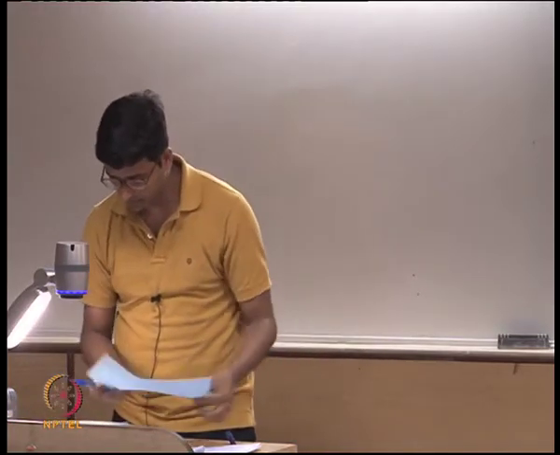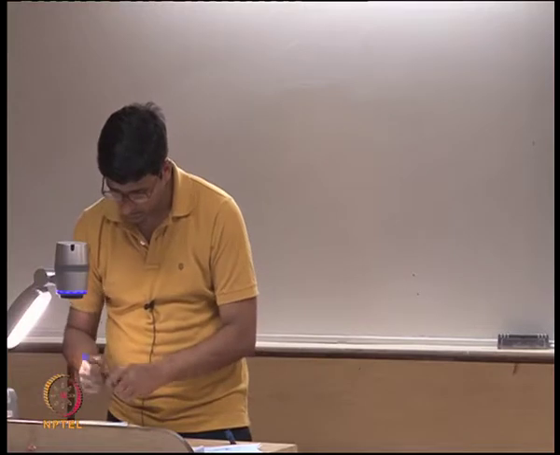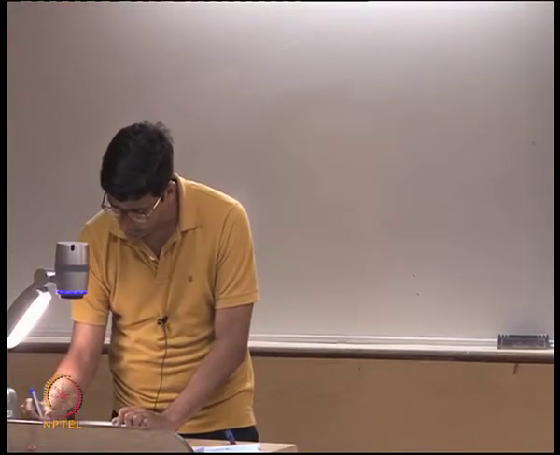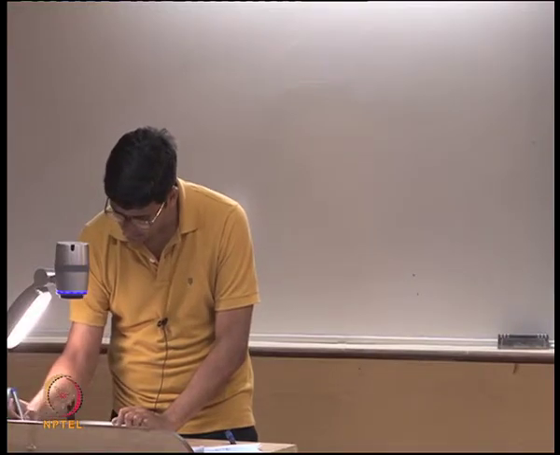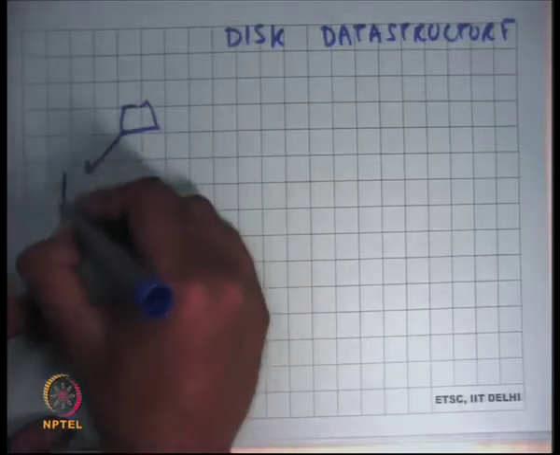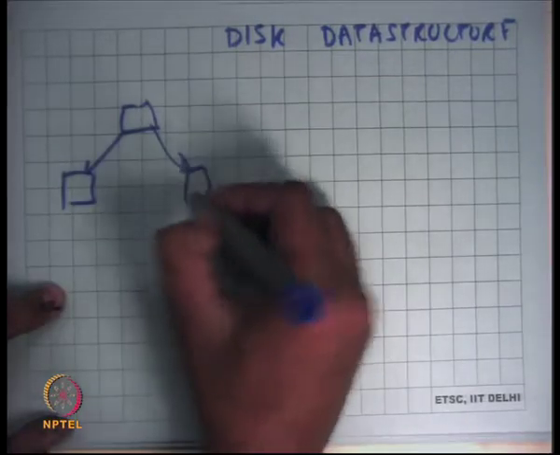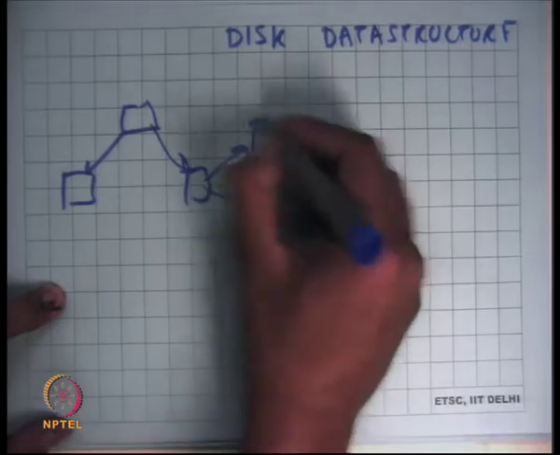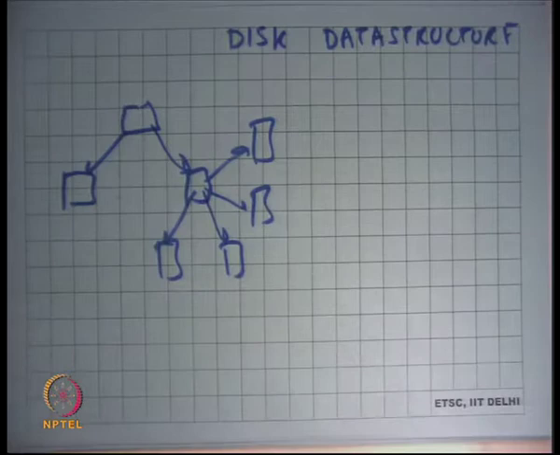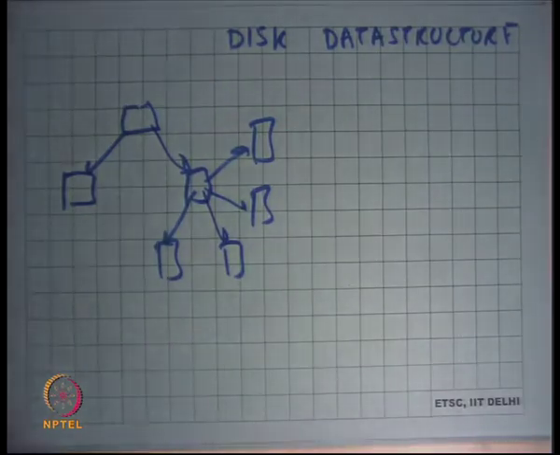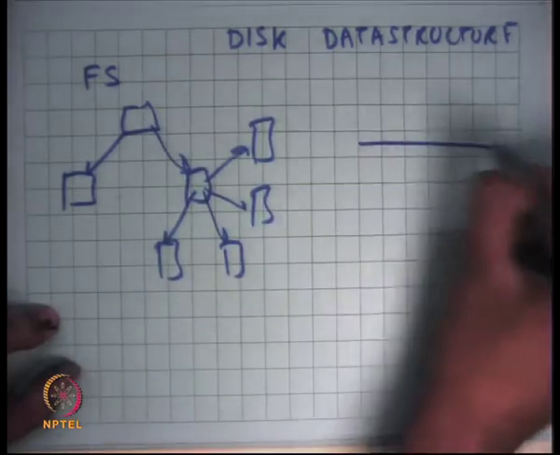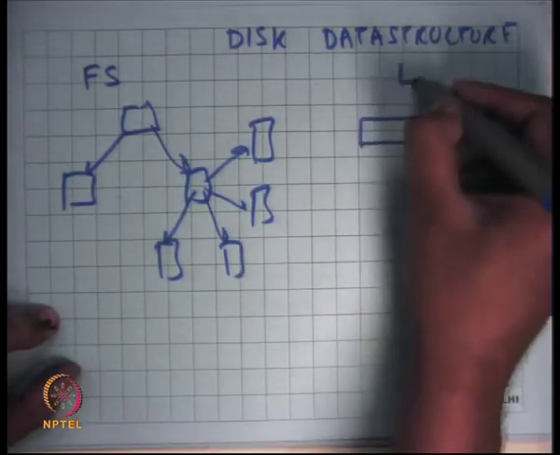So let us see, I have a disk, let us say I was to draw the disk data structure. So I have some tree like structures, different types of trees, one is a directory tree and other is an inode tree and so on. So there are tree like structures on the disk. Let me call this the file system, and then there is a sequential structure which I call the log.